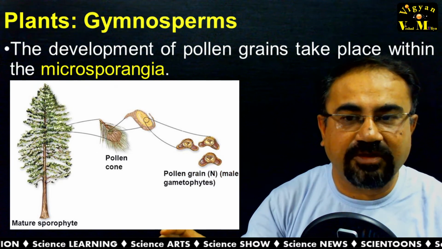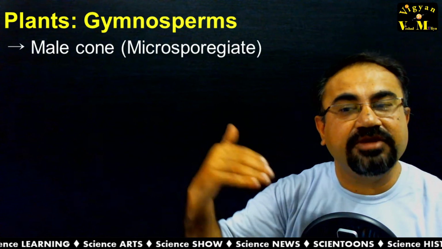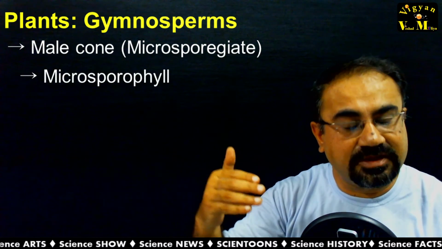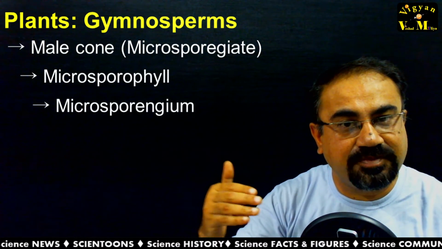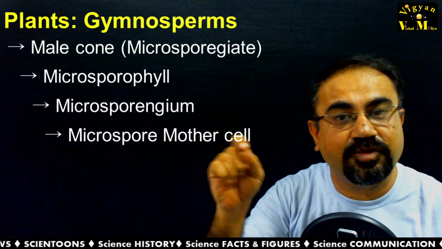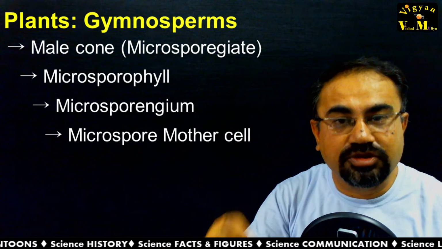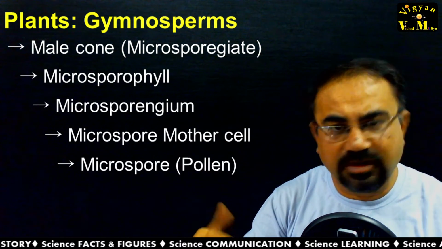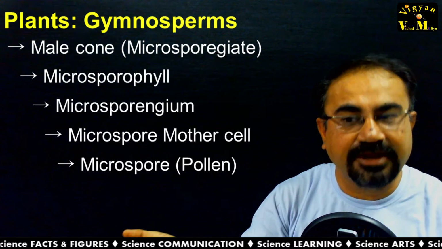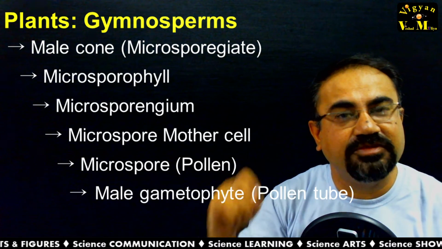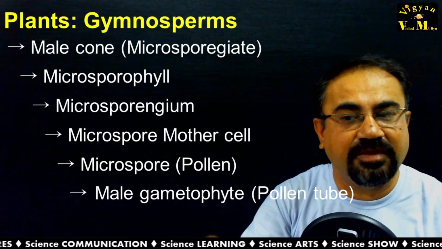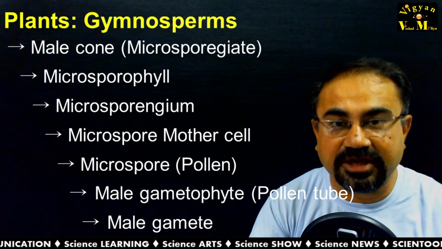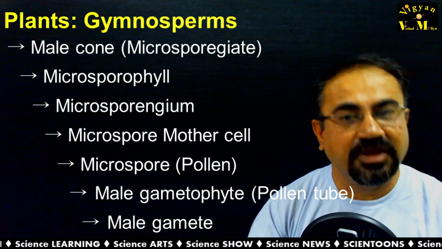So to simplify all this, let me understand microsporangiate or male cone is having microsporophyll. Microsporophyll is having microsporangium. Microsporangium is having microspore mother cell. Through the reductional division, it is giving rise to microspore. Microspore, otherwise we are knowing as a pollen, that is producing pollen tube, that is male gametophyte, and male gametophyte is ultimately giving rise to male gametes, that is taking part in the fertilization.